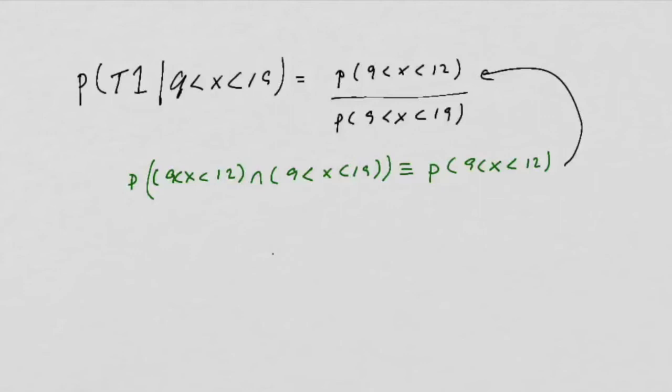Anyway, we have the numbers for that. The probability that's between 9 and 12 is 0.22. And the probability between 9 and 19 is 0.29. So that gives us 22 over 29, which is 0.7586 as a decimal.